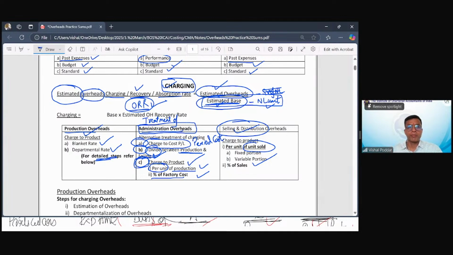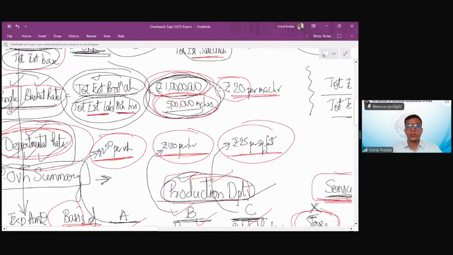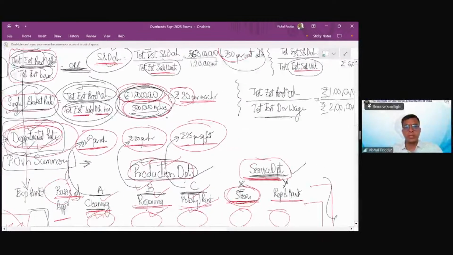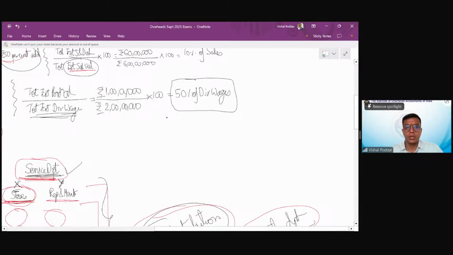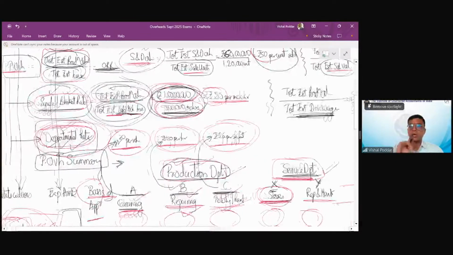Now we come to production overheads, which is the main syllabus of practical, where again there are two approaches: blanket rate or departmental rate. If you find out blanket rate, it means you'll find out one single rate. And for this one single rate, again, you have two options. Either the base can be some physical base like machine hours, labor hours, etc. Or if you want to find out it as a percentage, generally the base used is the amount of direct wages. So you can calculate it as a percentage of direct wages. But this is when you find out a single rate.